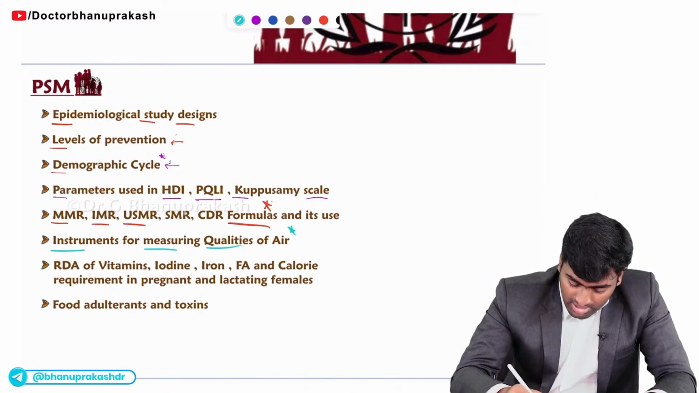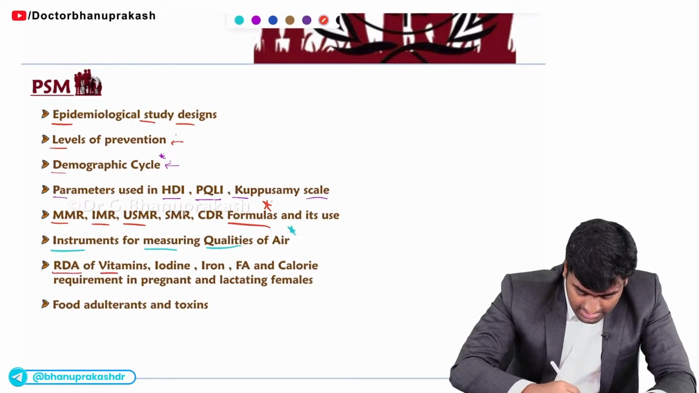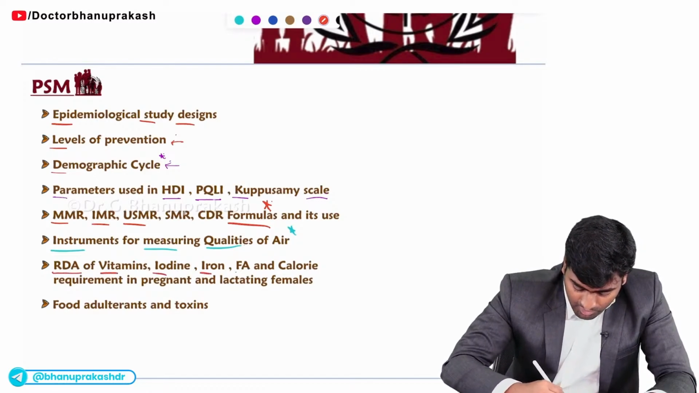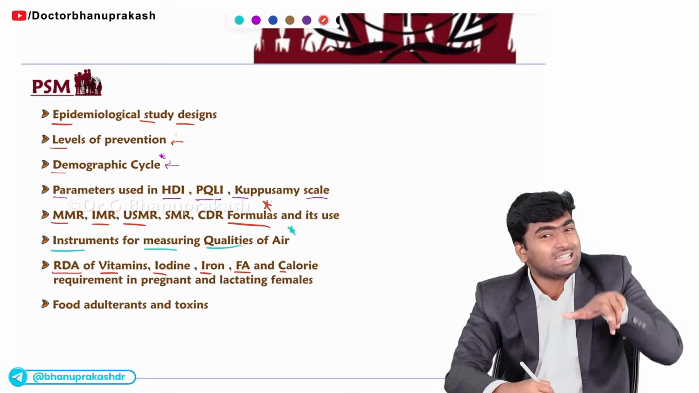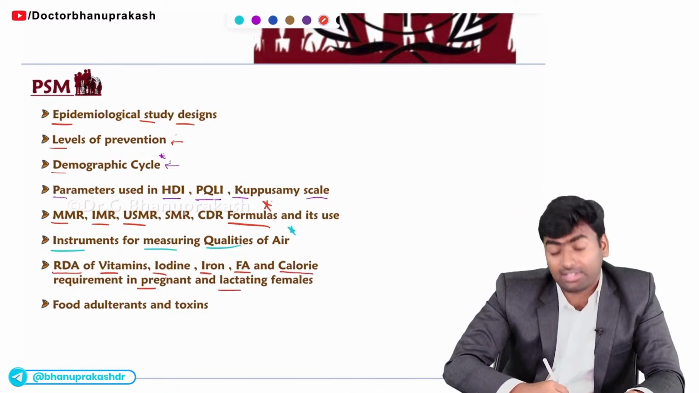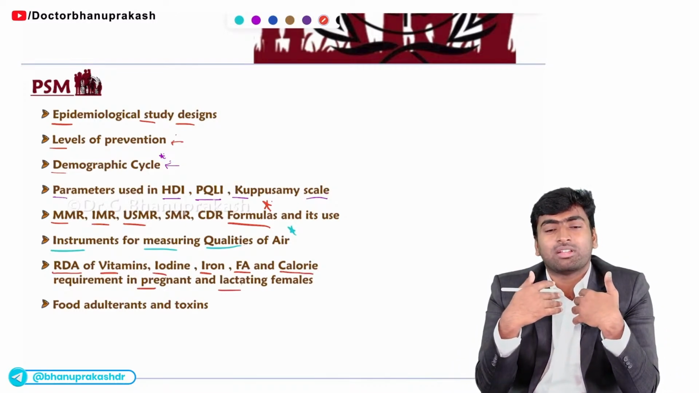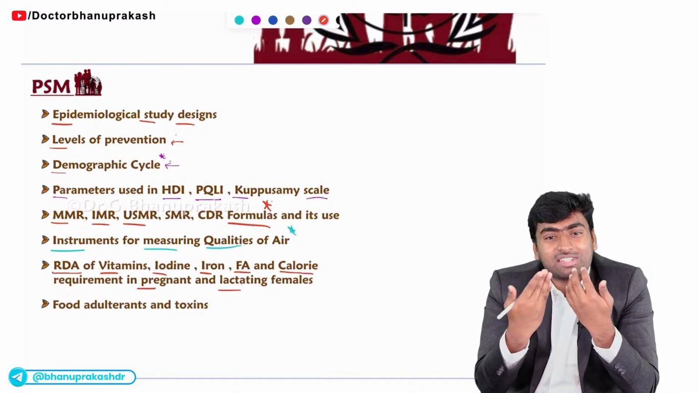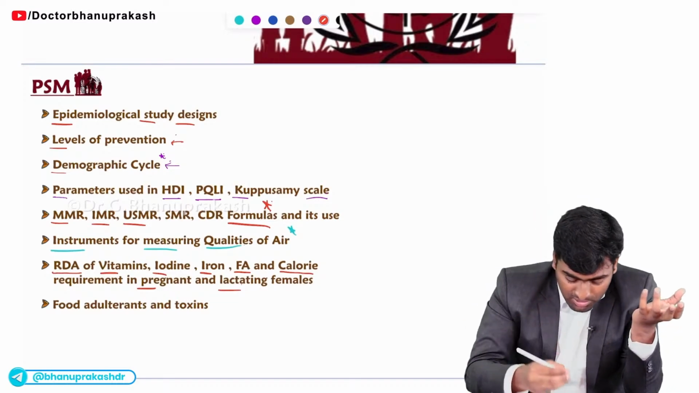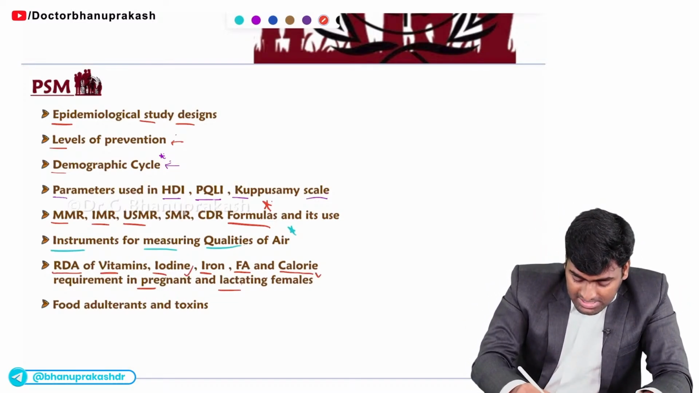Fine. And you also should know about the RDA of vitamins, iodine, iron, folic acid and their calories. So at least this should be remembered for pregnant and lactating females. Previously they were asking about normal individuals. Now they started asking about the pregnant females and the lactating females. Fine. And these are must-do topics.